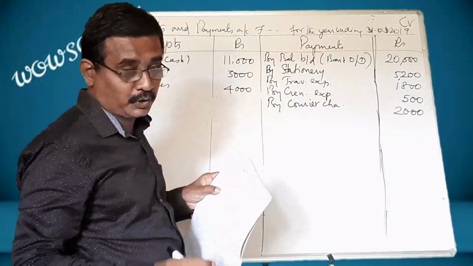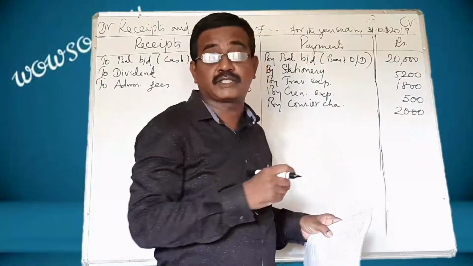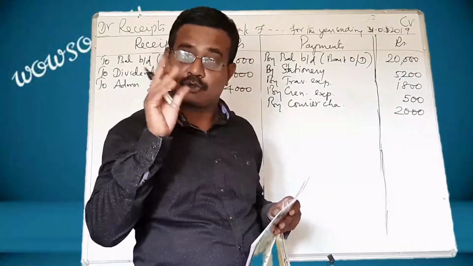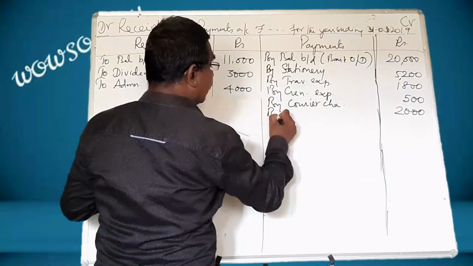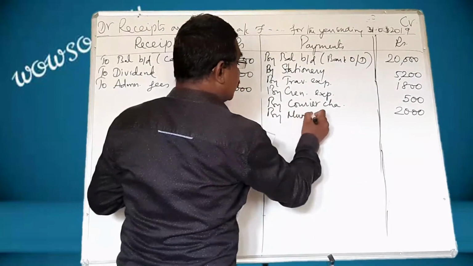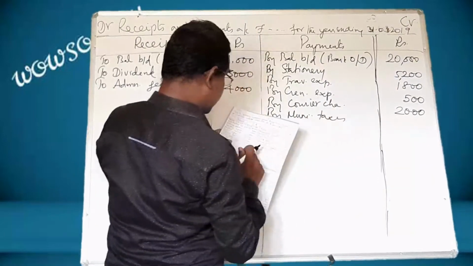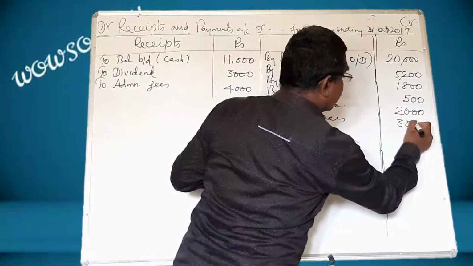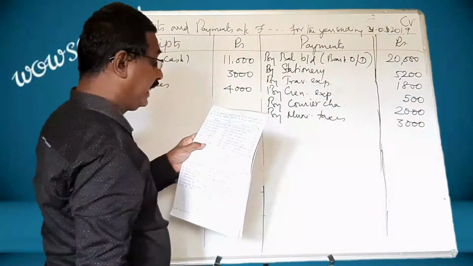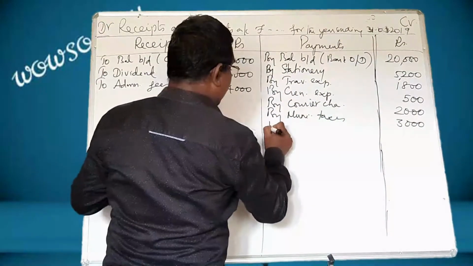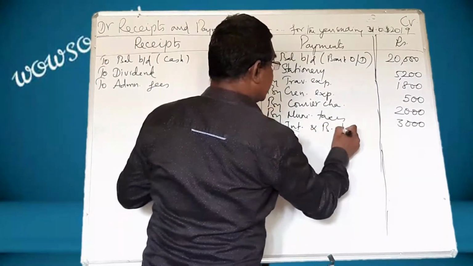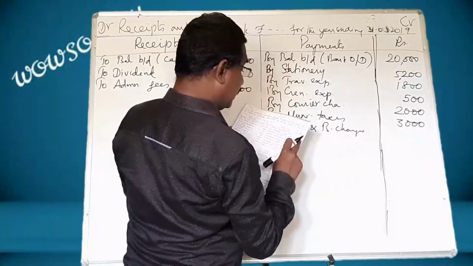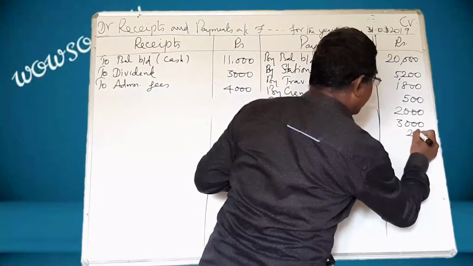Here I come to know that some students pronounce this wrongly. Courier is the correct pronunciation. And municipal taxes: by municipal taxes. What is that amount? 3,000. Next, interest and bank charges. An expense: by interest and bank charges. What is that amount? 250.